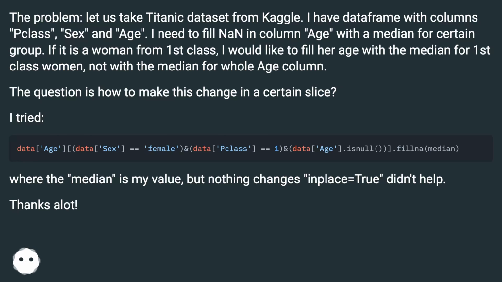If it is a woman from first class, I would like to fill her age with the median for first class women, not with the median for the whole age column. The question is how to make this change in a certain slice. I tried this, where the median is my value, but nothing changes. inplace equals True didn't help. Thanks a lot.